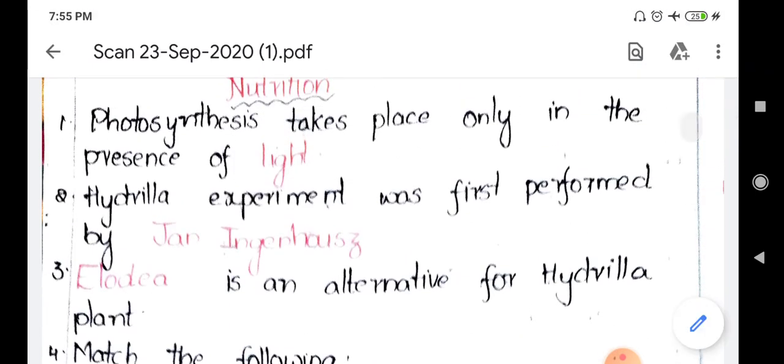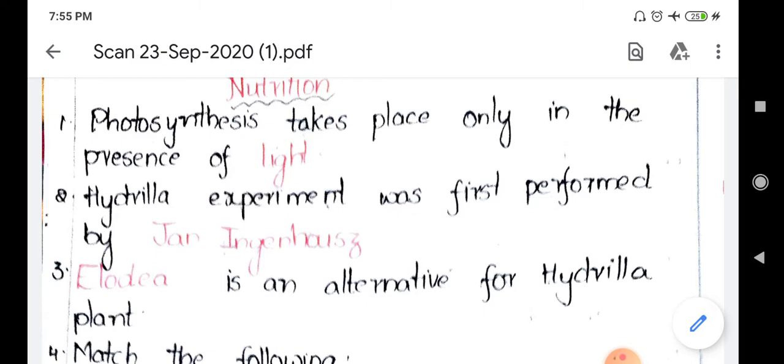Now the first one is: photosynthesis takes place only in the presence of dash. Here the answer is light for this blank. And why is light the answer? Because the name itself is saying that photosynthesis is nothing but, by using the sunlight, the plants are able to synthesize the food material. That's why that process is called photosynthesis, and the answer is light for this blank.